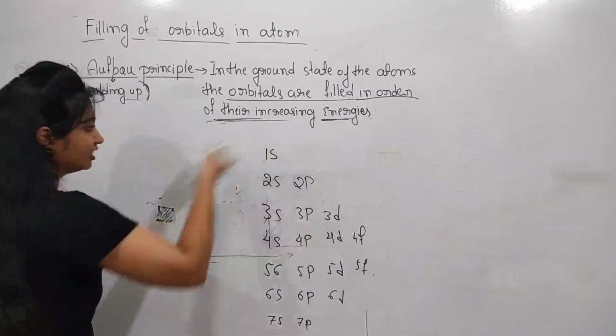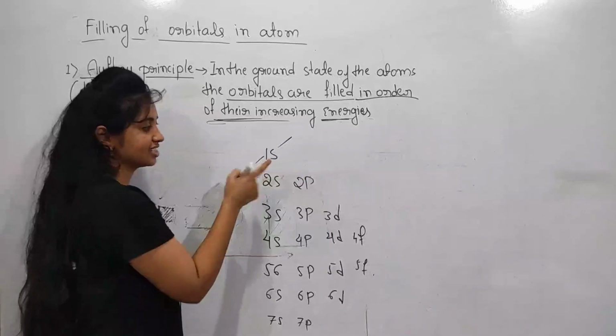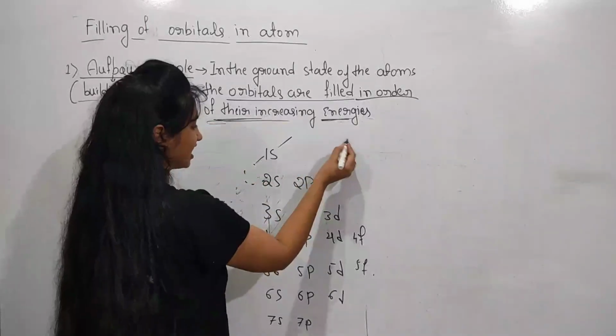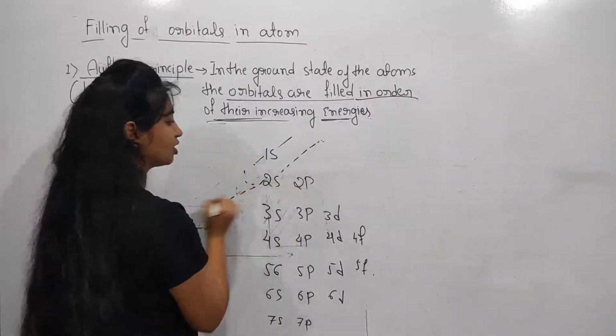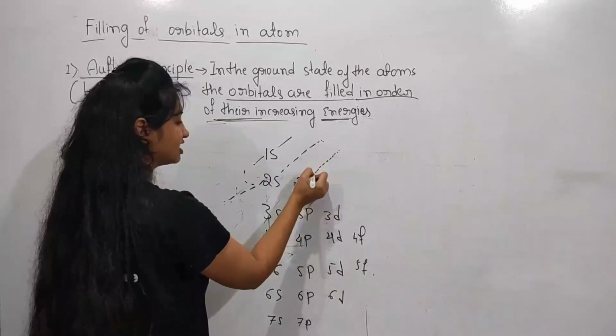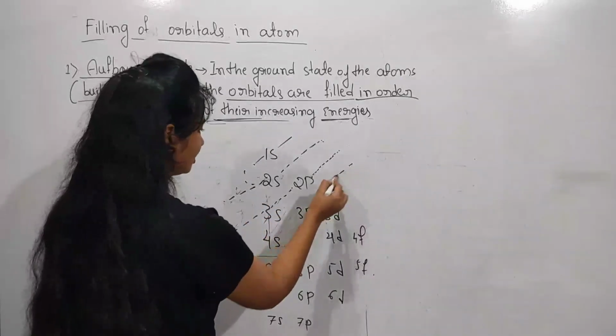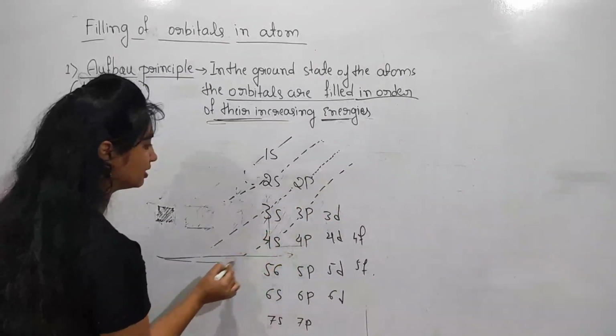Let's move in this direction. First the 1s orbital fills, next the 2s orbital, and next we have greater energy levels 2p and 3s orbitals.